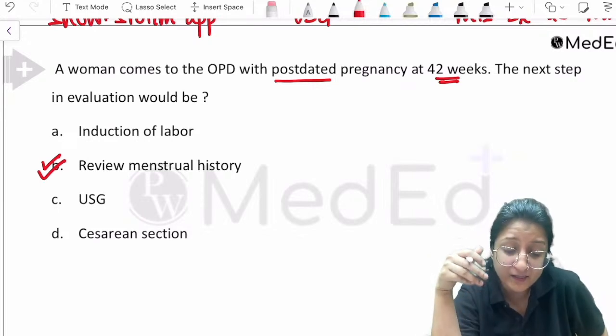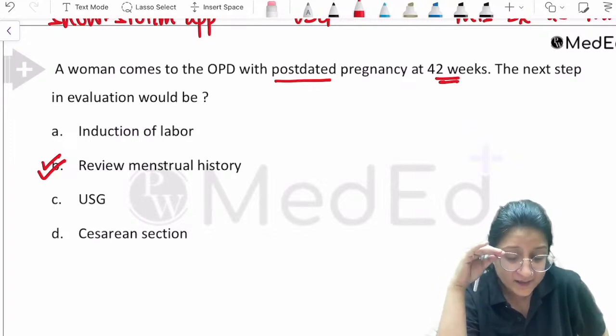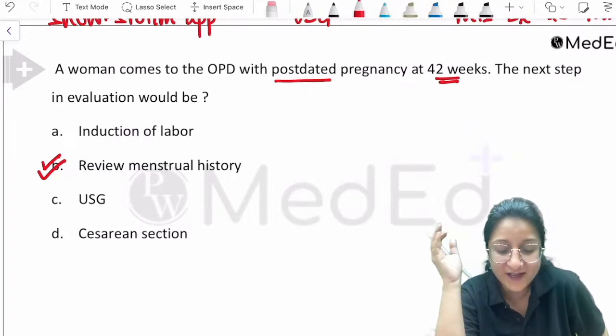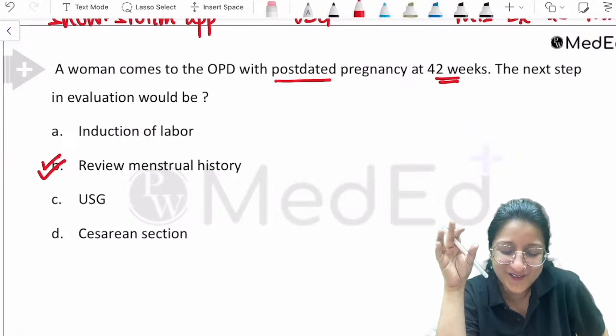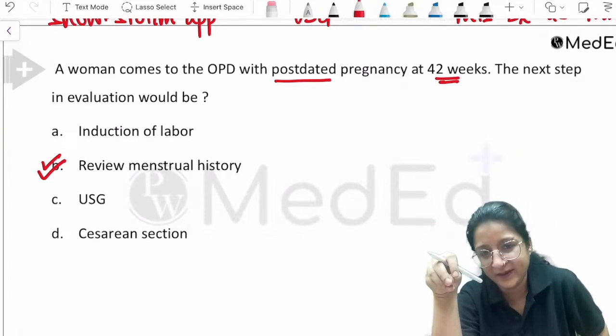Okay, there's nothing to that. This is plain simple logic. The options are not difficult, but come to think of it, if you are in the OPD,